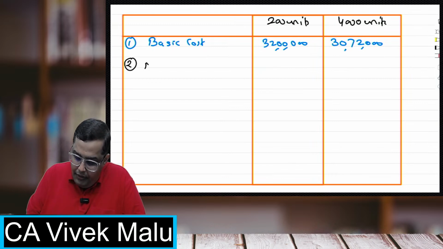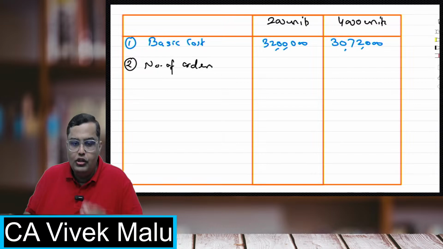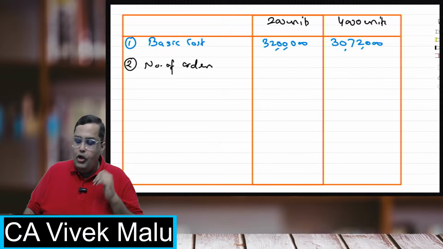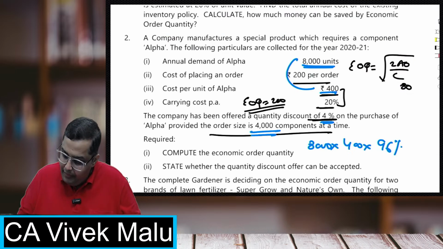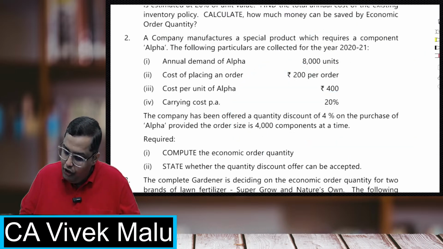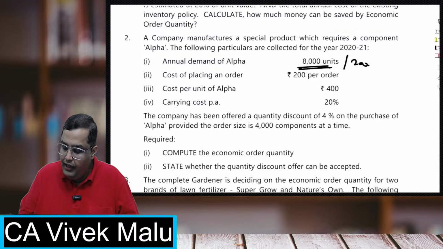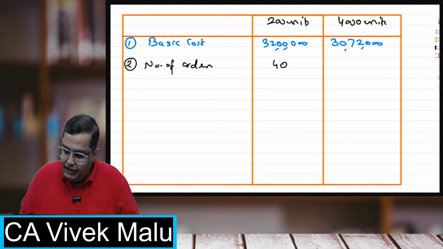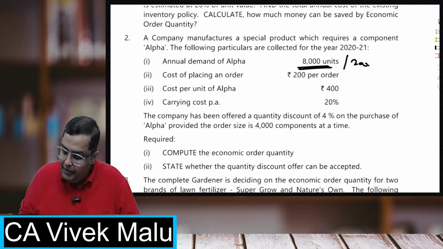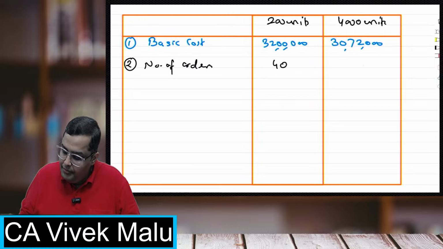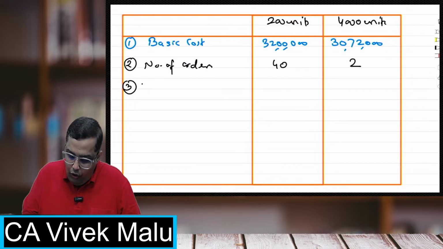Now, number of orders. How much is the number of orders? We know the formula, annual requirement upon the order size. Students, annual requirement 8,000, order size, when I'm ordering at EOQ, that is 200. So the orders will be 40. And if I order at 4,000 units, so 8,000 quantity divided by 4,000, my orders will be 2.